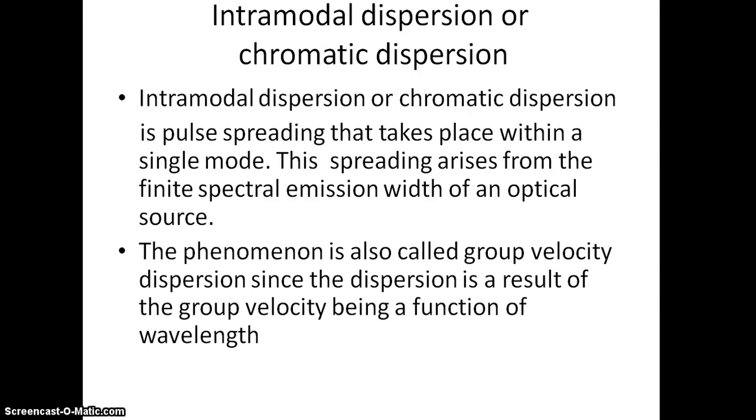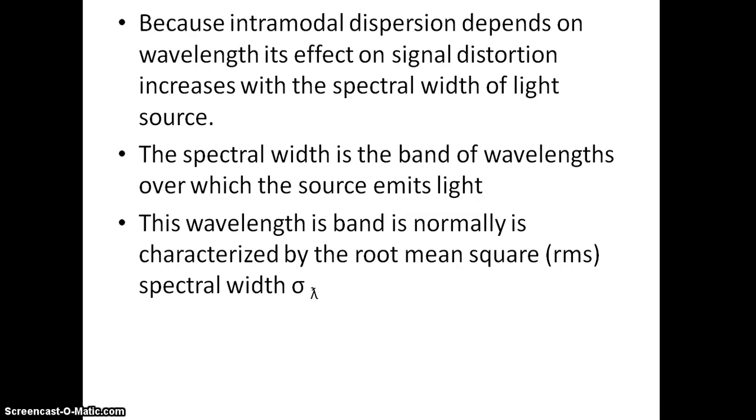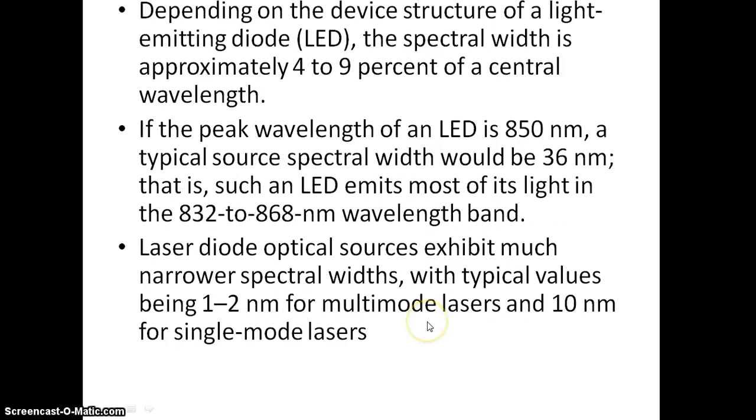The phenomenon is also called group velocity dispersion, since the dispersion is a result of the group velocity being a function of wavelength. The spectral width is the band of wavelength over which the source emits light, represented by sigma lambda. For example, for an LED the spectral width is approximately 4 to 9% of the central wavelength. If it is 850 nanometer, the spectral width would be 36 nanometer. That is, it may vary from 832 to 868 nanometer wavelength band.